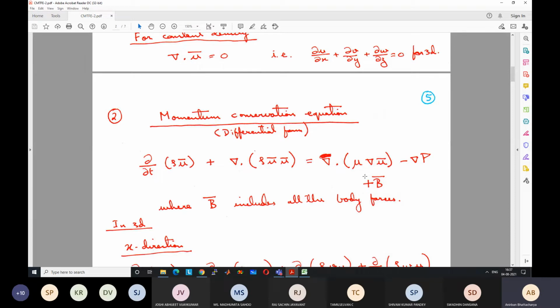Can you give some other examples of body forces apart from gravity? What can be other body forces? Anyone? Buoyancy, good. Anything else?